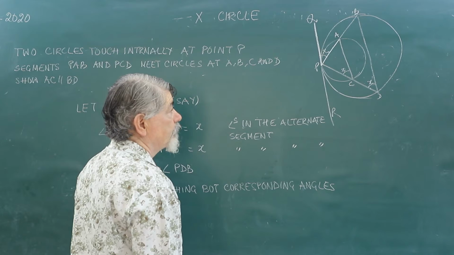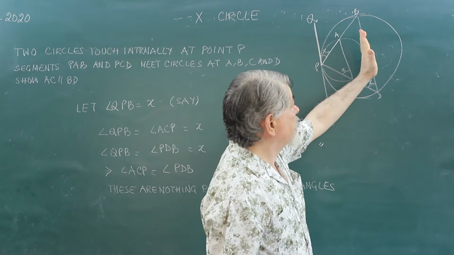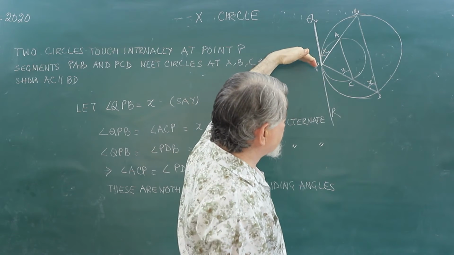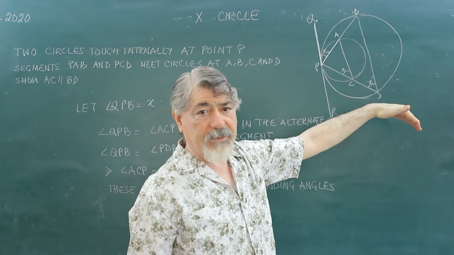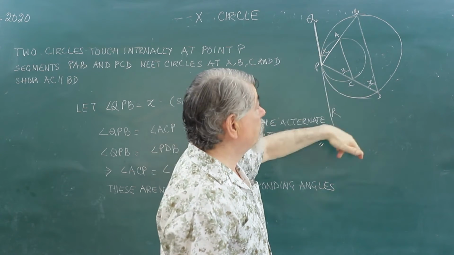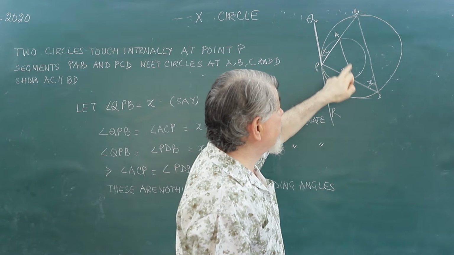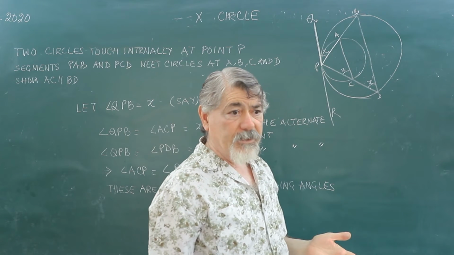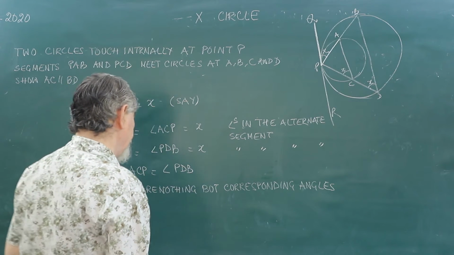Please understand, AC and BD are two lines, and this line PD is cutting them. So angle PCA is equal to angle PDB, which are nothing but corresponding angles.